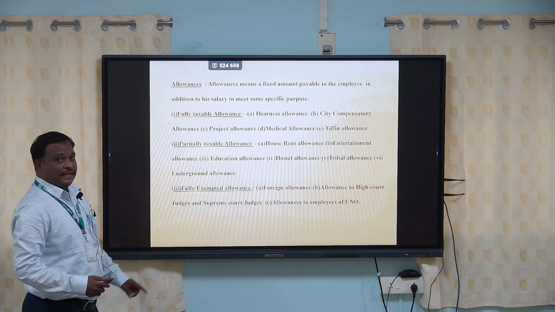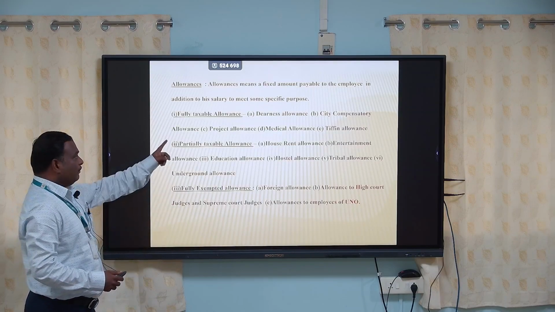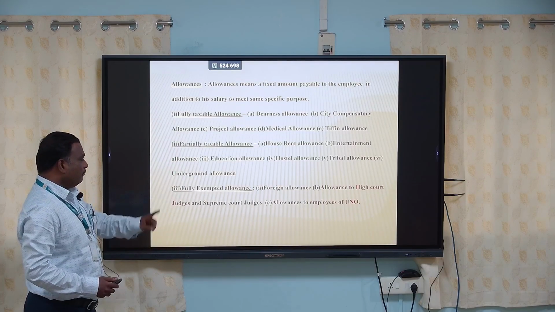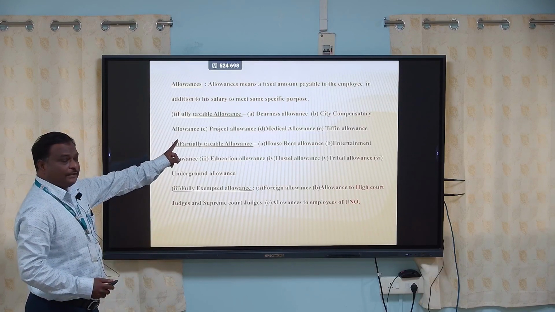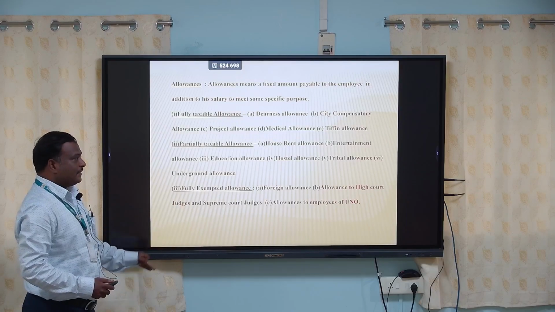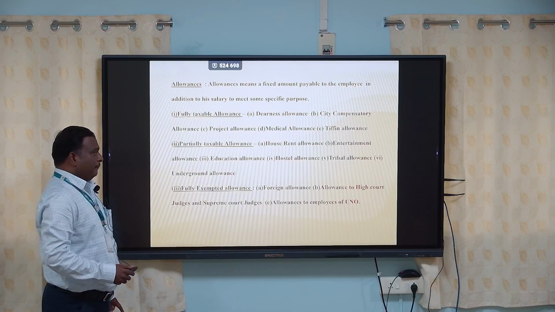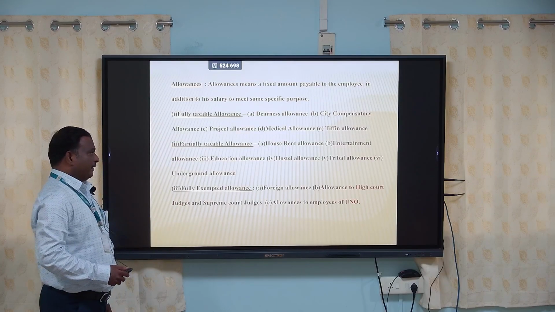These allowances are classified into 3 types. First one, fully taxable allowances. Second one, partly taxable allowances. Third one, fully exempted allowances. In fully taxable allowances, dearness allowance, city compensatory allowance, project allowance, medical allowance and tiffin allowance will be calculated.